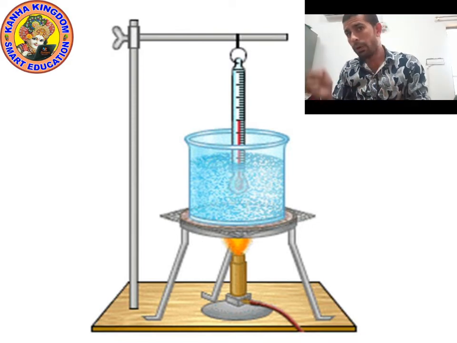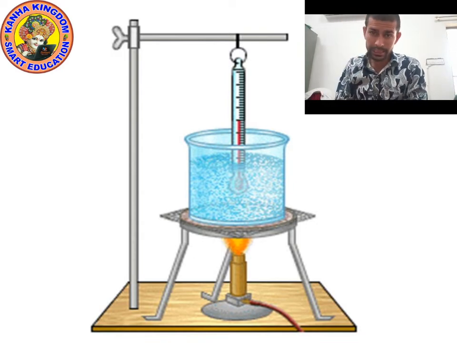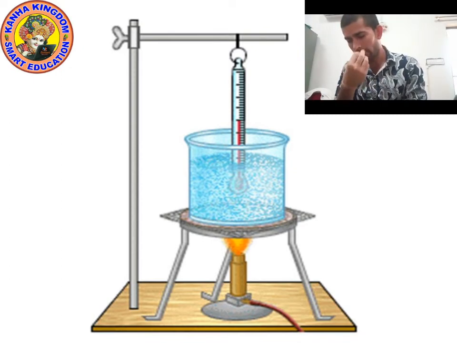So, if you boil the water, what is boiling? The process of changing liquid into gas at a particular temperature is called boiling. Put a thermometer in the liquid. The thermometer will show that the boiling point of water is 100 degrees Celsius.